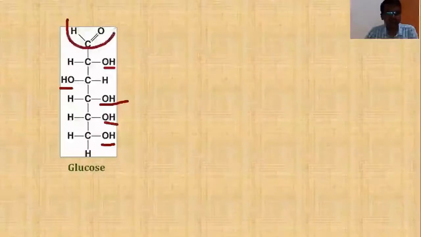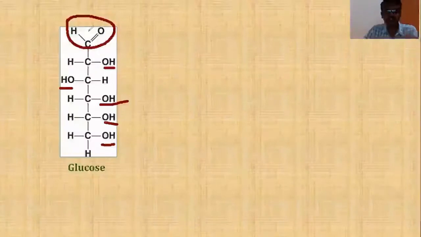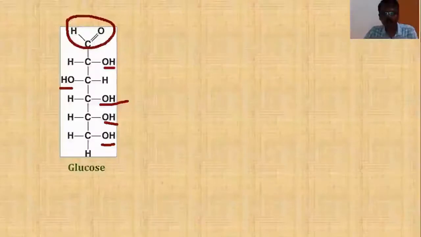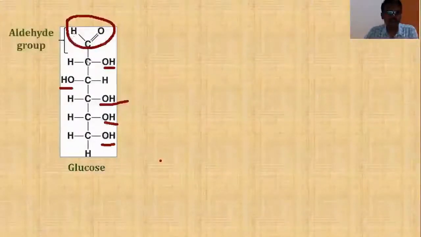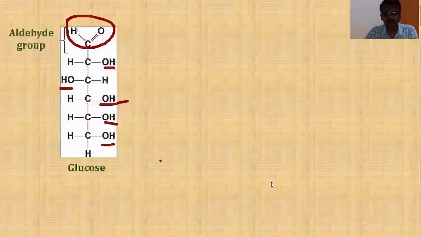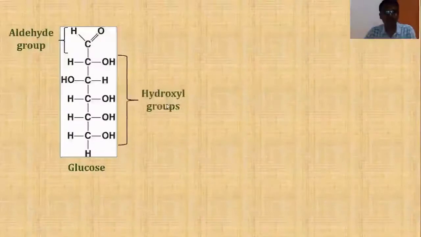This group. This is a functional group. Students, do you know which functional group this is, or to which class of organic compound such a functional group belongs? Yes, this is an aldehydic group. You can see, this is the aldehydic group. At the same time, these are the hydroxyl groups. You have as many as 5 hydroxyl groups.